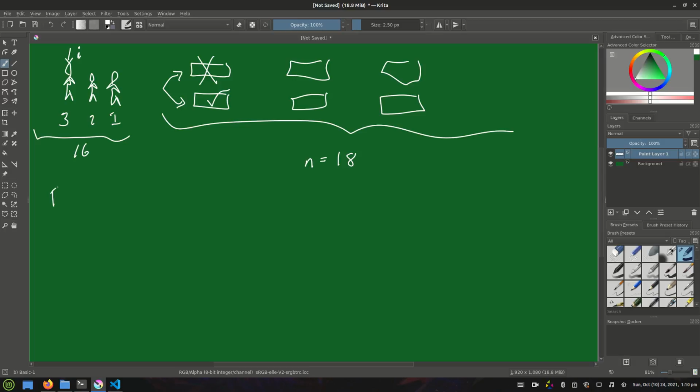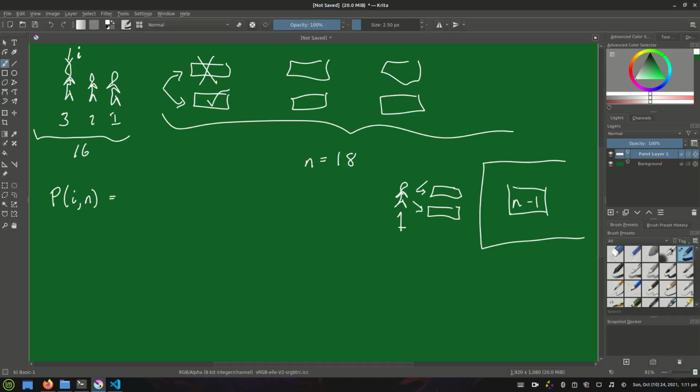So the way we're going to formulate this to begin with is we're going to construct a probability distribution. We're going to say the probability of player i surviving given there are n bridges, and we're going to need to figure out an expression for this. Now, the key insight here is that if you have your first option, let's say player number 1 is at this bridge decision, he can either go left or right. Whatever his decision, it doesn't tell us anything at all about the n-1 bridges in the future.